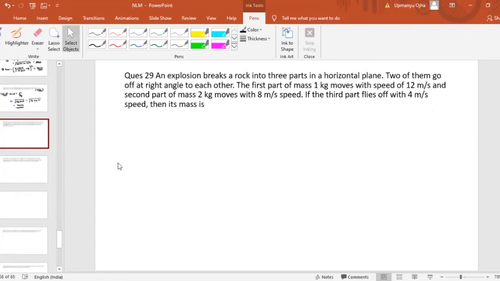Now the next part. The next question is that an explosion breaks a rock into three parts in a horizontal plane. Two of them go at a right angle to each other. The first part, of mass 1 kg, moves with a speed of 12 meters per second. The second part, 2 kg, moves with a speed of 8 meters per second. If the third part flies with a speed of 4 meters per second, what is the mass? This problem was asked in the NEET exam. So can you get the answer for this?